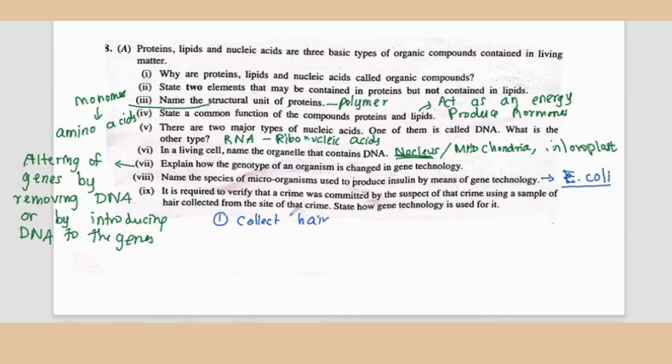And then extract DNA from the samples. And next you need to make copies of the DNA and create a profile.